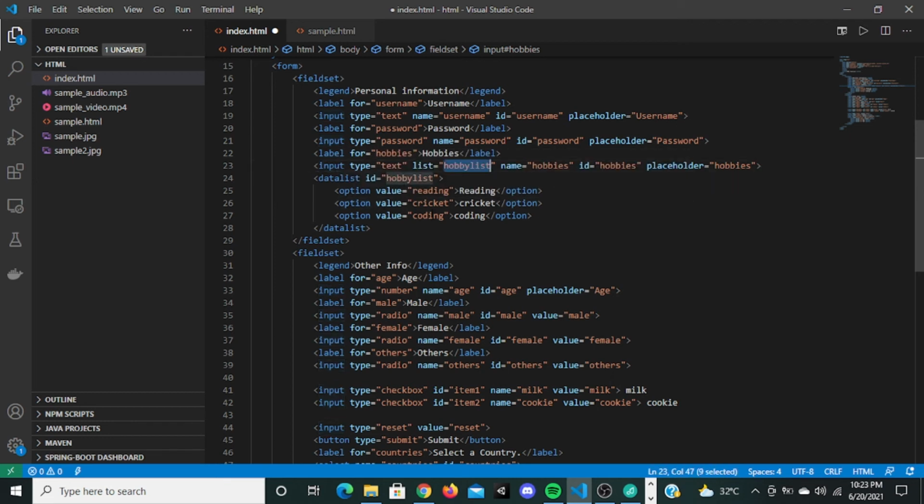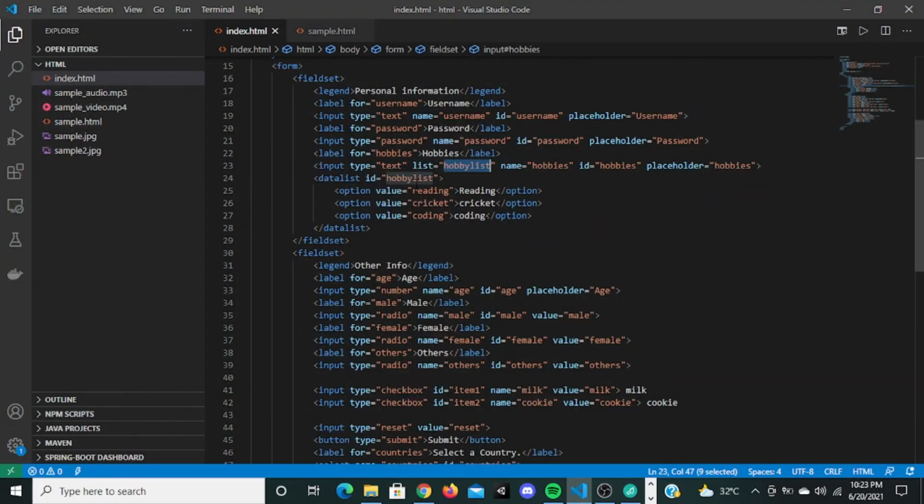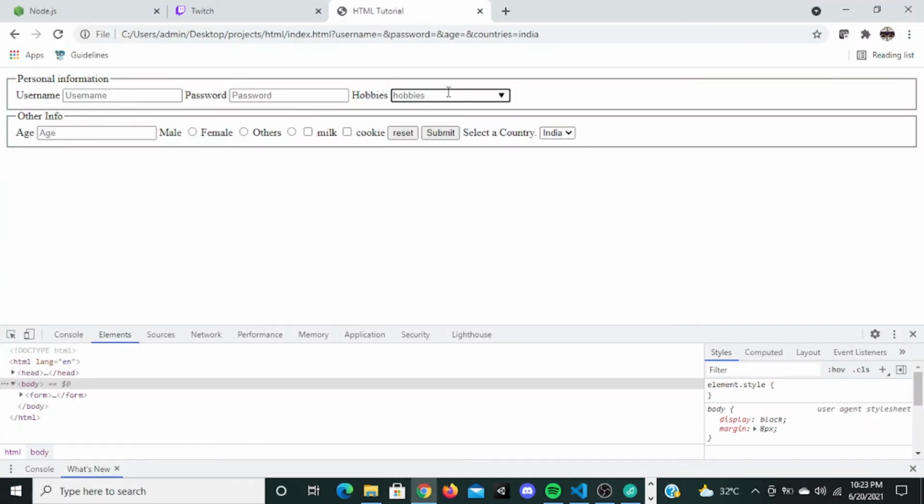Okay, so this list will be displayed when you hover on or click this input. Let's go there and refresh. Now when I click on this hobby, you see reading, cricket, coding. Click on this, you can see reading. When I click reading, it goes there.